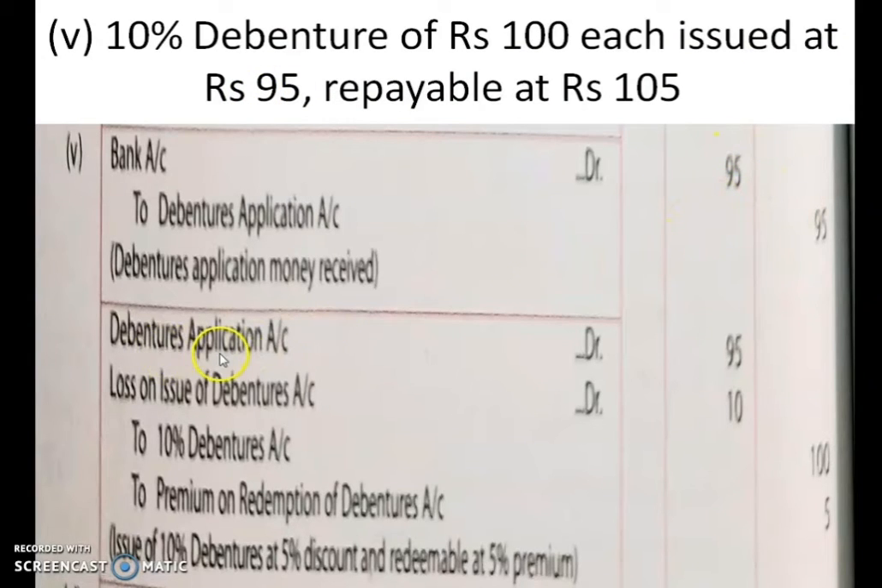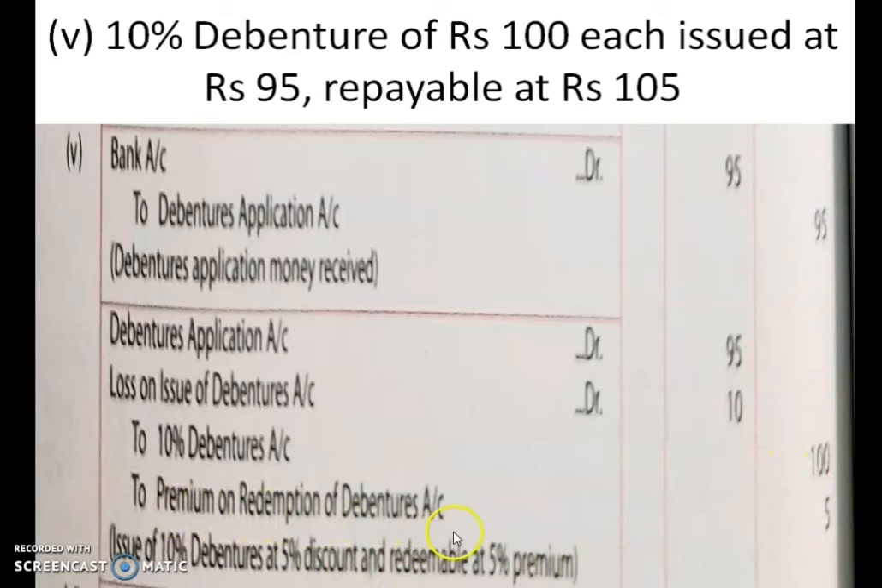Second entry is debenture application account debited, loss on issue of debentures account debited, to 10% debenture account, to premium on redemption of debenture account. Here you can see that debenture application account is debited. So whatever you wrote in debenture application, that money you have to show over here, that is 95 rupees. We will discuss this loss on issue of debentures after some time. To 10% debenture account, what is its nominal value? 100. That value you have to show over here, that is 100.